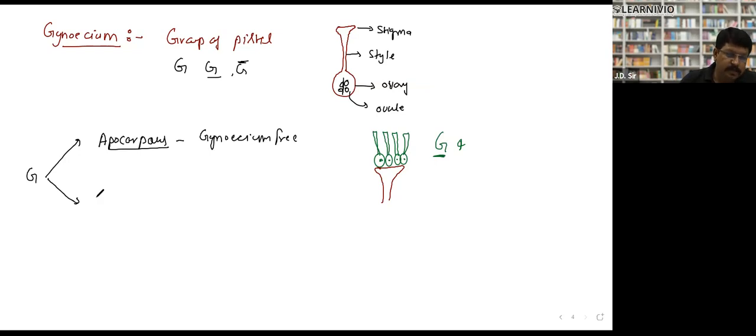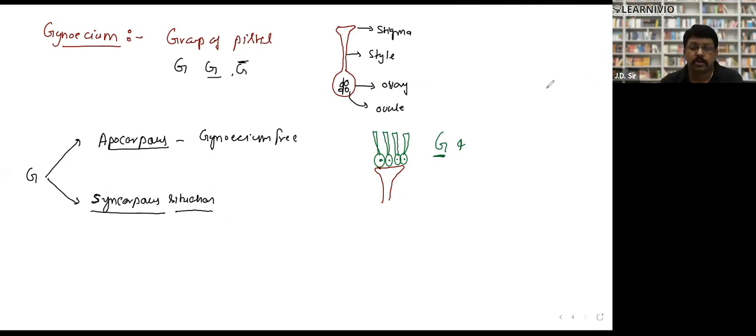And what is the syncarpous situation? If the gynoecium or ovaries are fused, we will call it a syncarpous situation. You must have seen the pineapple. Every rectangular part of the pineapple is actually an ovary. So that is the fusion of a number of ovaries. So that fruit is made up of syncarpous ovary, right?